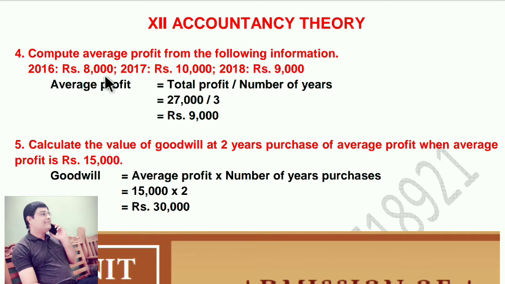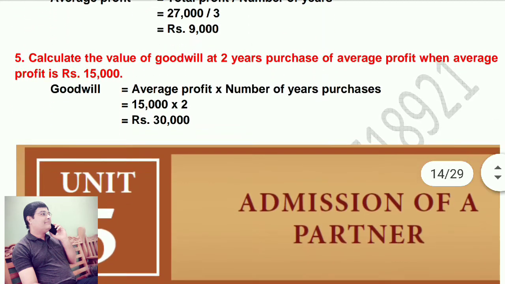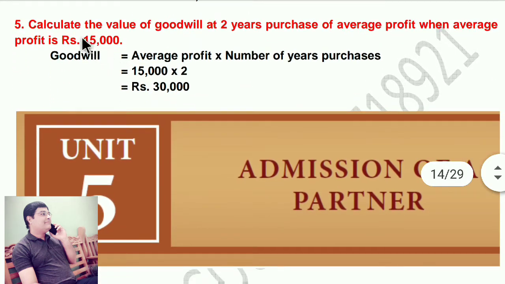Compute average profit from the following information. 2016, 8,000; 2017, 10,000; and 2018, 9,000. So add 8,000 plus 10,000 plus 9,000, that is 27,000. So 27,000 divided by 3 is rupees 9,000. That is known as average profit. So average profit formula equals total profit by number of years.